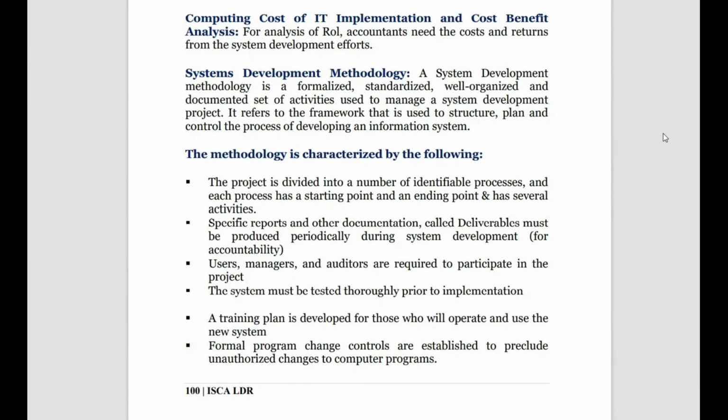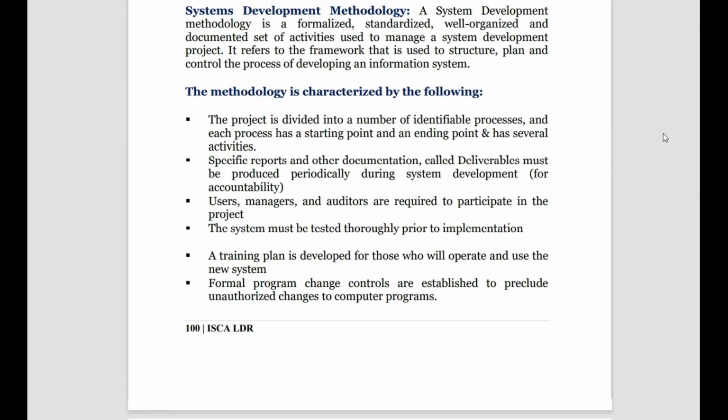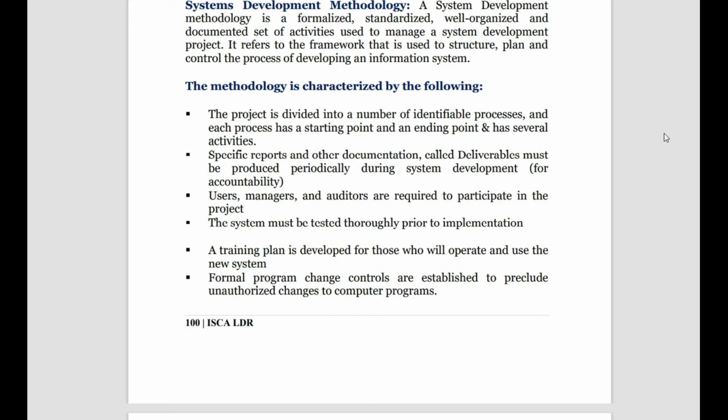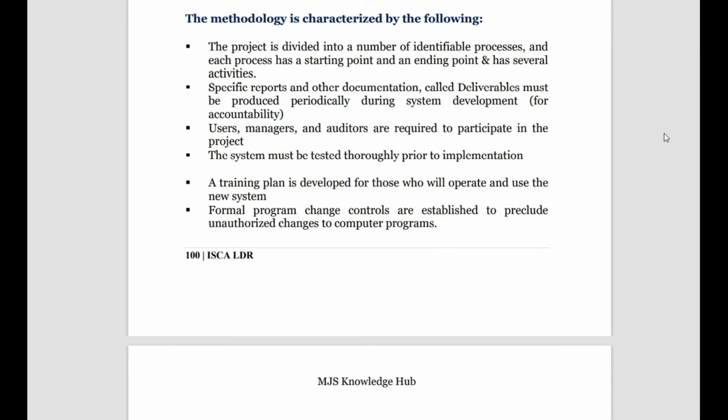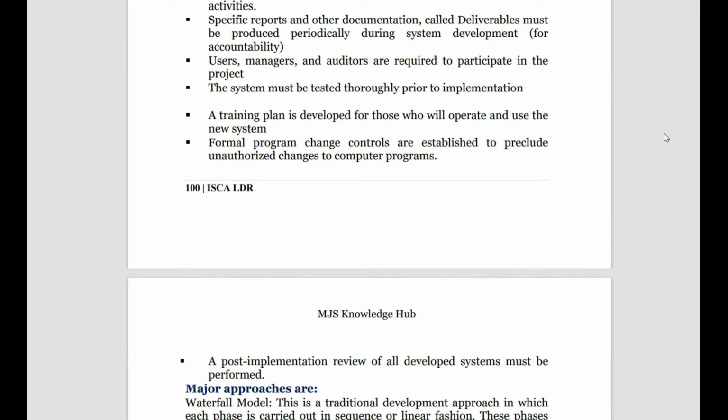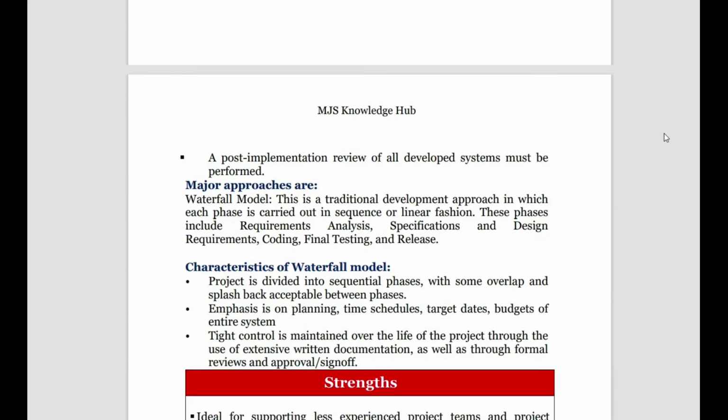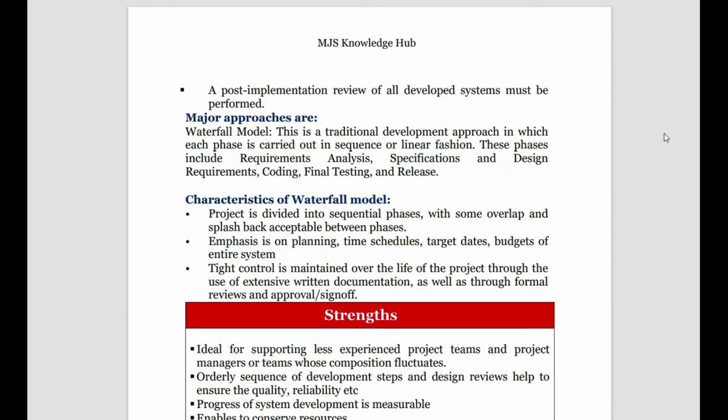Next, what are the other characteristics of system methodology? The system must be properly tested before implementation. A training plan must be there as to who will operate and what will happen to the new system. And then formal program change control must be established, meaning any change to the system must follow a particular method. After implementation, we must see how the performance is. So there must be a post implementation review. These are the characteristics of system development methodology.